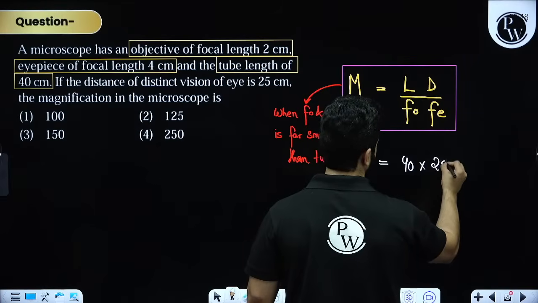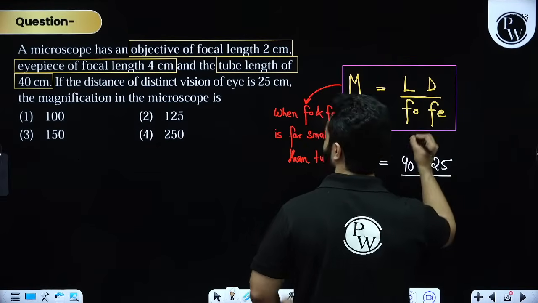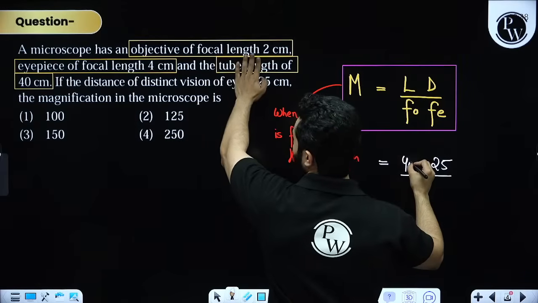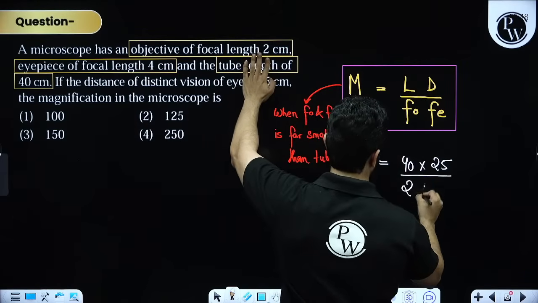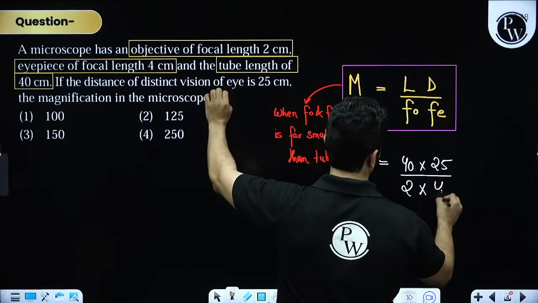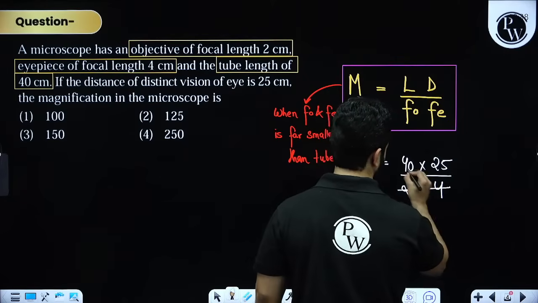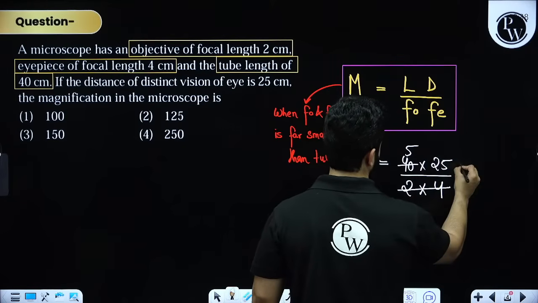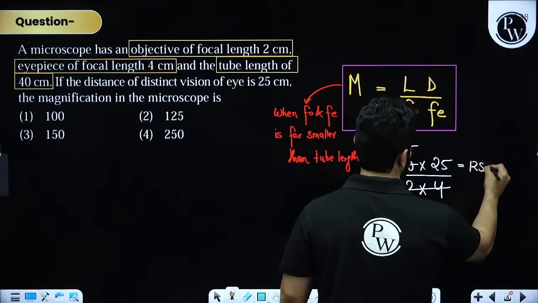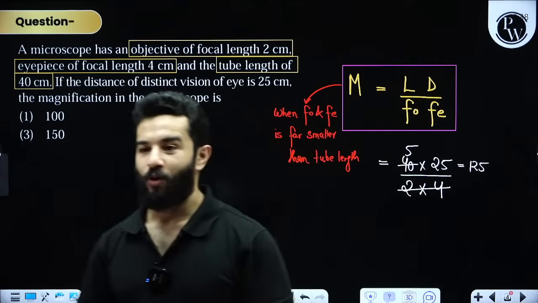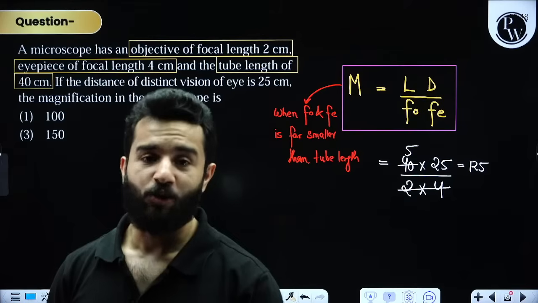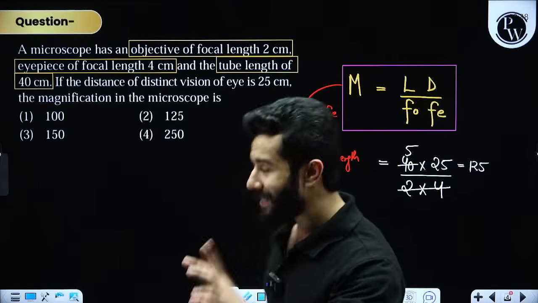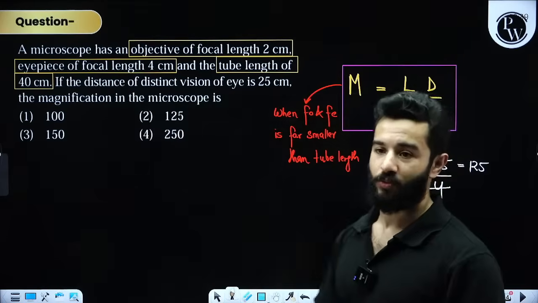Normal near vision is 25 divided by FO. FO is, my dear friends, 2 centimeter and FE is 4 centimeter, right? So this is 8 and this is, I believe, 5. So the answer will be 125. Although this is an easy question, many students don't actually remember this formula.